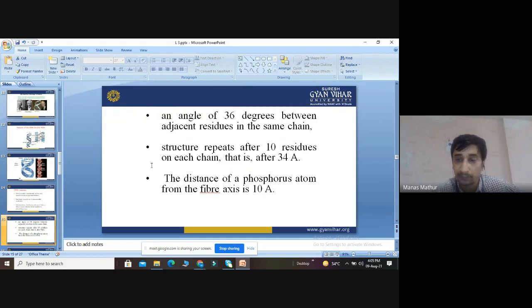The structure repeats after 10 residues.